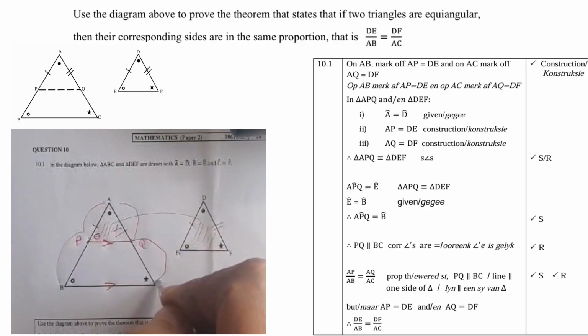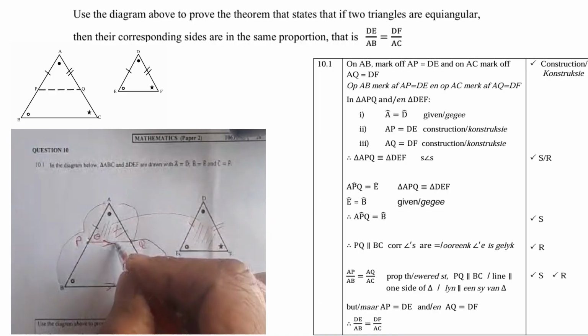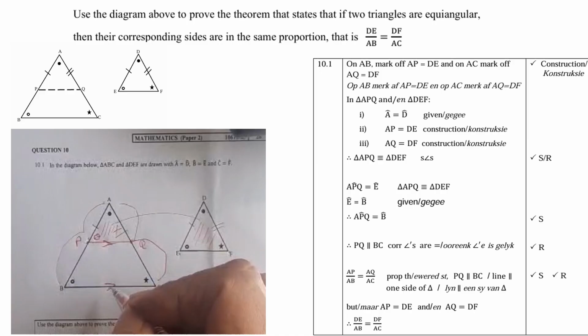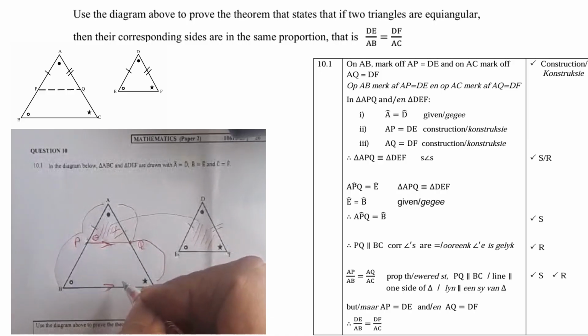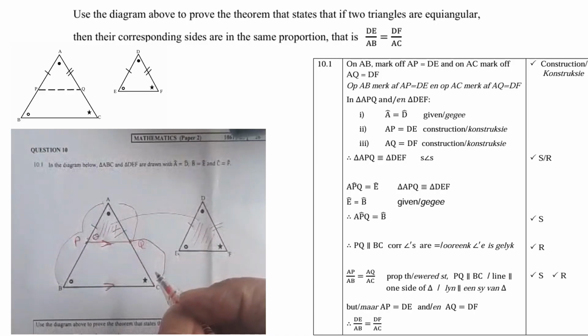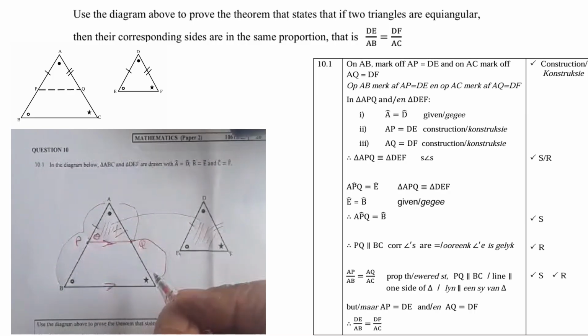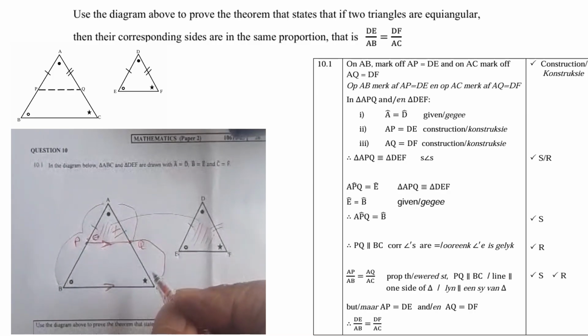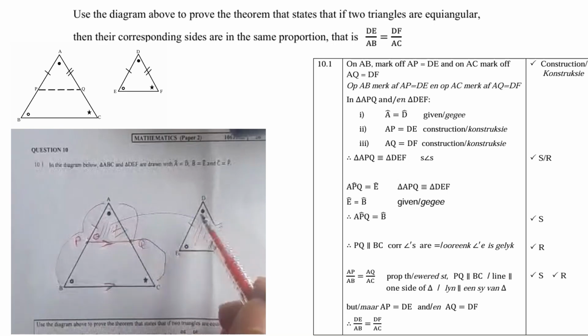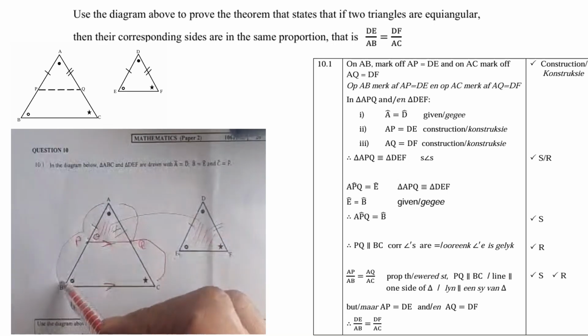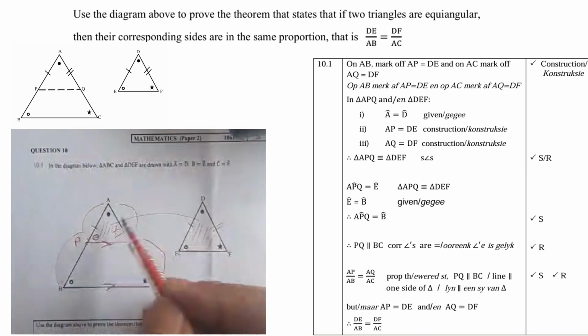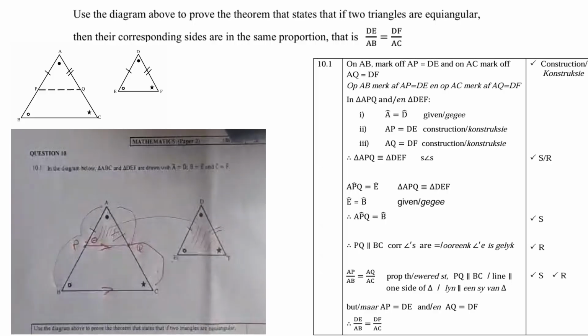That we know from our previous theorems because those two lines are parallel. But AP and DE are equal, and AQ and DF are equal. So therefore we can say that DE over AB is equal to DF over AC.